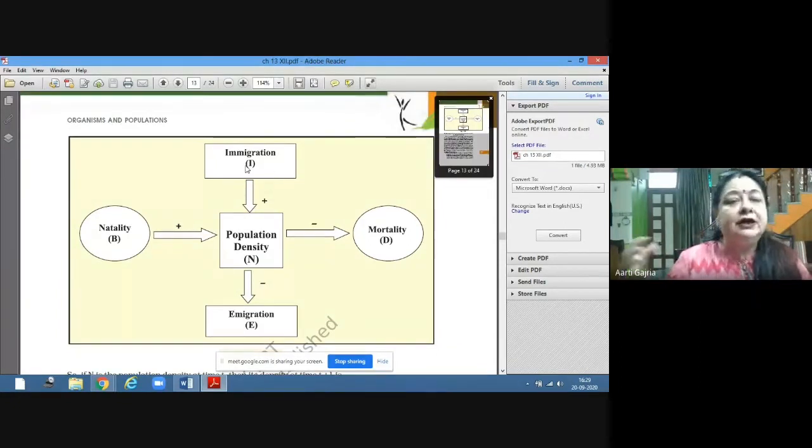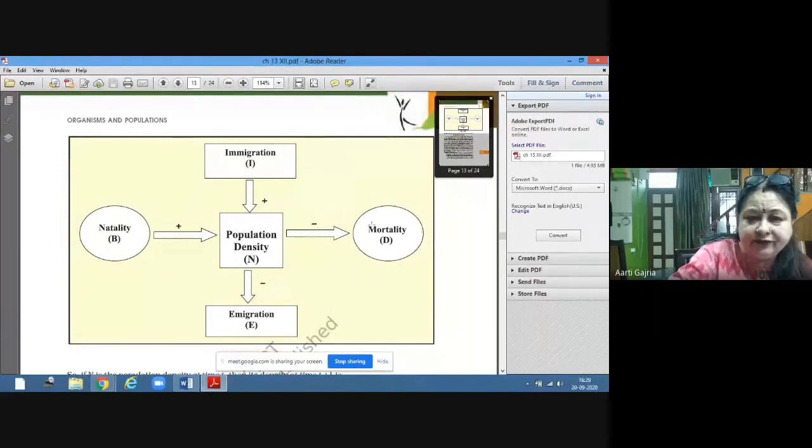Immigration is the members of the same species who have come from outside to that particular area. So they will also increase the density. So plus sign. Now from this population, some members must have died. So that is mortality, death. So this mortality will decrease the density, negative sign.